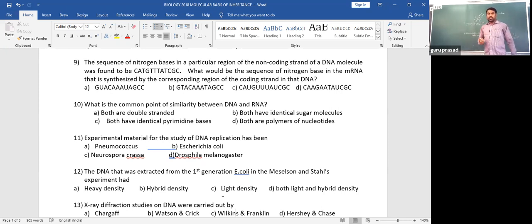Continue the question: what would be the sequence of nitrogen bases in the mRNA?